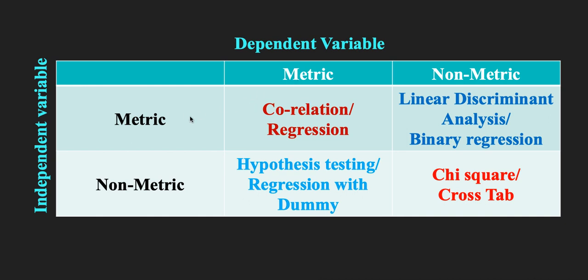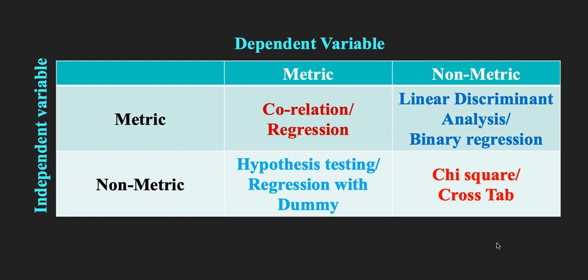For example, you can take age and height, or height and weight; both are metric variables. You can give them a number, they are quantitative variables. You can give a number, 10 years of age and what is the weight, then 25 years of age and what is the weight at that age. So this is the first thing that you must keep in mind before you go for correlation, right?